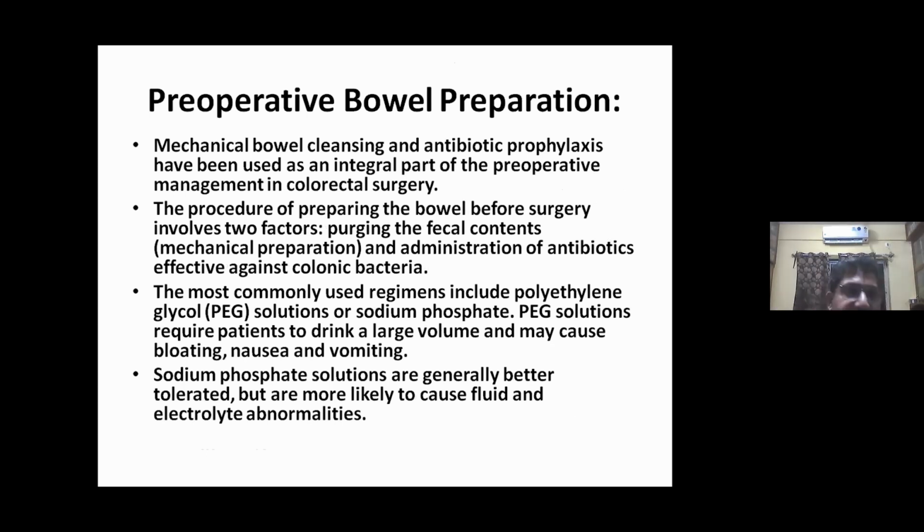Now, as we have discussed, preoperative bowel preparation is needed. Mechanical bowel preparation and antibiotic prophylaxis has been used as an integral part of the preoperative management of colorectal surgery. The procedure of preparing the bowel before surgery involves two factors, that is purging the fecal contents and administration of antibiotics effective against colonic bacteria. The most commonly used regimens include polyethylene glycol solutions or sodium phosphate. Sodium phosphate solutions are generally better tolerated.